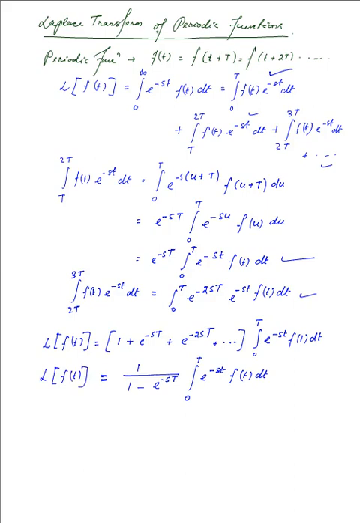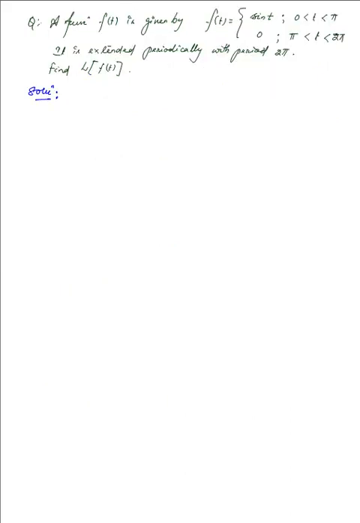Okay, now we'll use it and see what's the application part of this transform. So in one of the questions we have a function f of t, and it is given by this, where f of t is equal to sine t when t is between 0 and pi, while it is equal to 0 when t lies between pi and 2 pi.